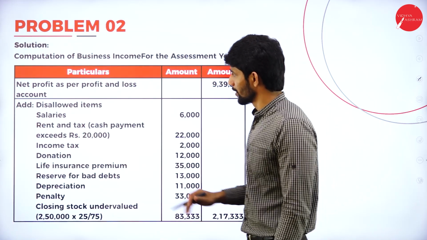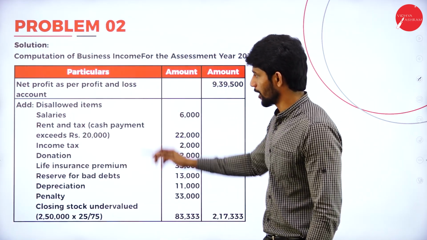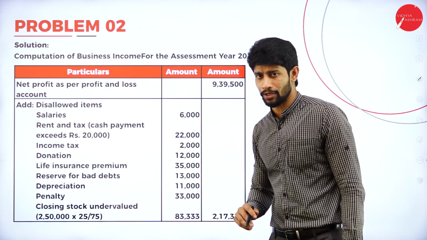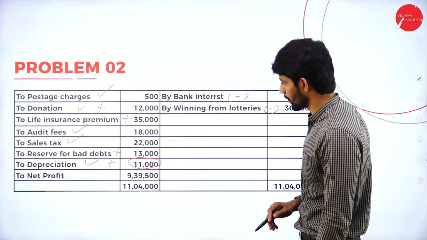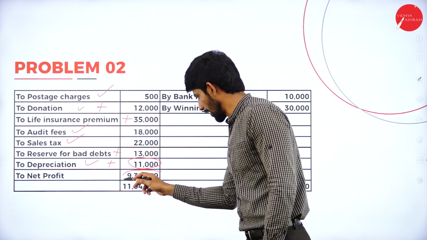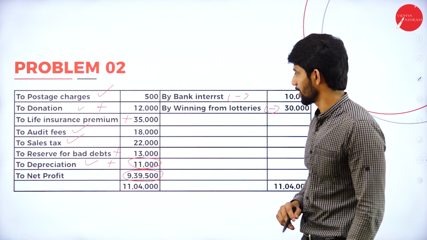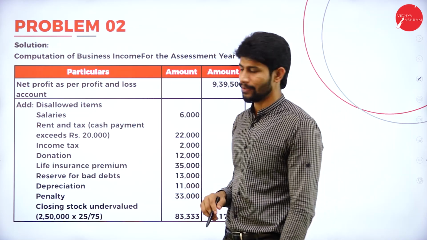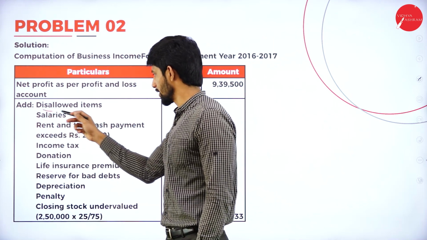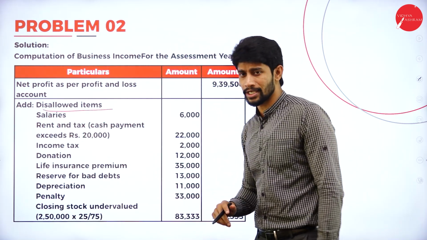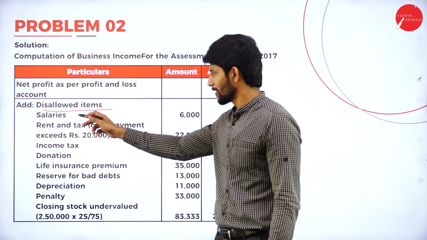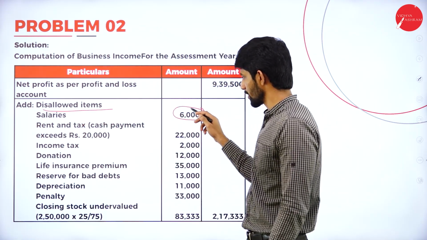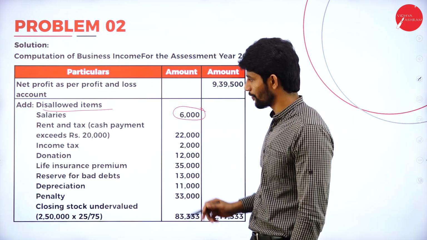So, solution: computation of business income. Net profit as per the P&L account. What is the net profit given in the P&L account? It is rupees 9,39,500. Add disallowed items. In salaries, 6,000 salary given to the proprietor, we are adding back to the net profit.